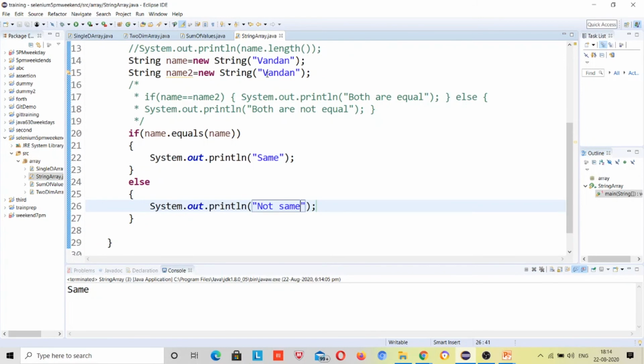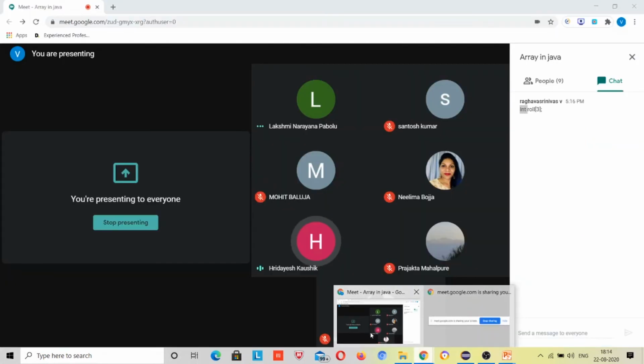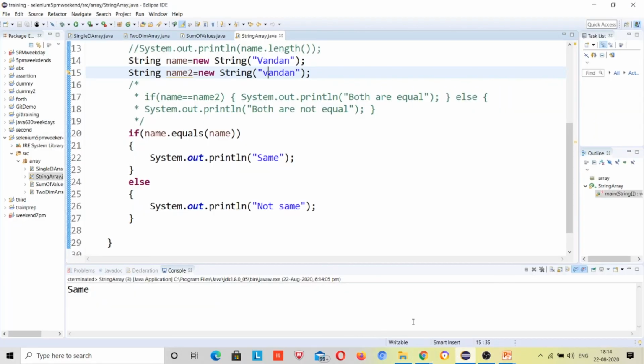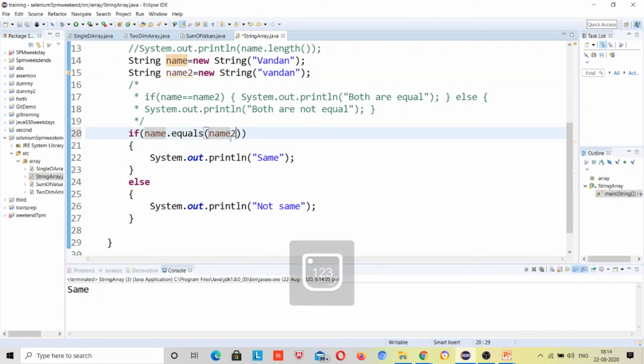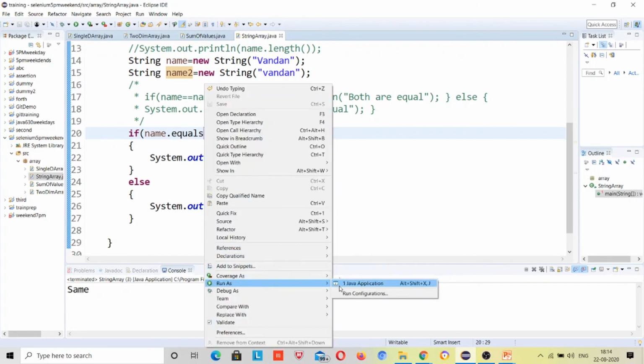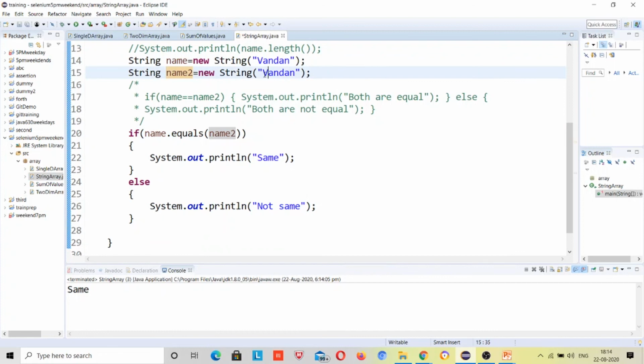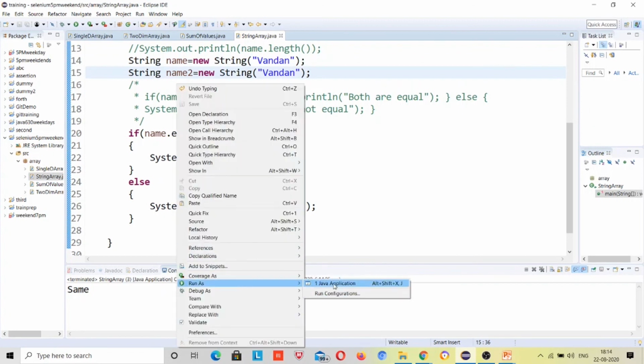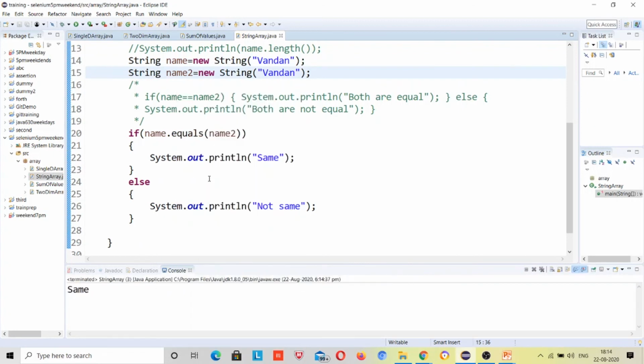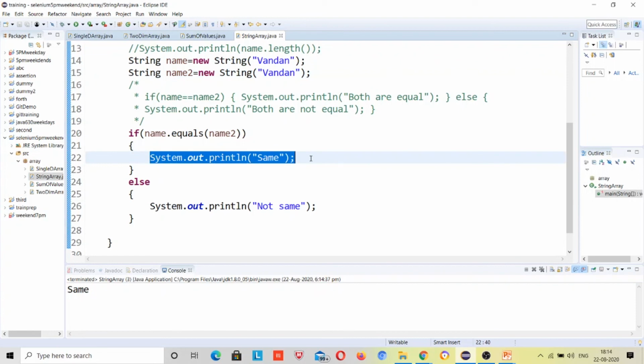So suppose if I make it small, so what? In line number 20, you have to print name2 instead of name1. Okay, sorry, the typo mistake. Thanks for confirming. Now what should be the output now? Just make it the first. This is same, right? Both cases are also same, name is also same. Now this time I will run it, right? So just because these are same, it has printed same.